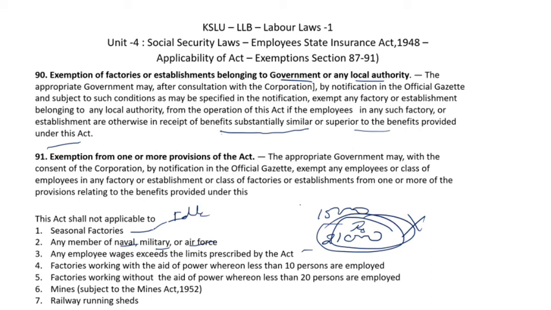Followed by factories working with the aid of power where fewer than 10 persons are employed. If any factory is running under power and the number of employees is less than 10, then this act is not applicable. Same way, for factories without the aid of power, if the number of employees is less than 20, then this act is not applicable. And this act is not applicable to mines, because mines come under the Mines Act of 1952, and railway running sheds. That's all about the overview of the Employee State Insurance Act and its applicability and exemptions.